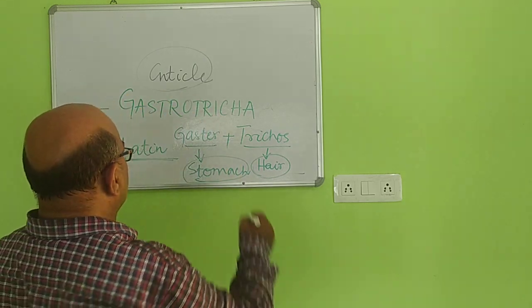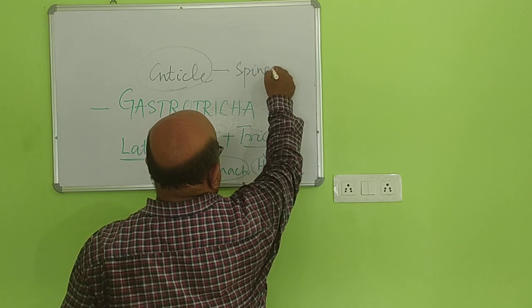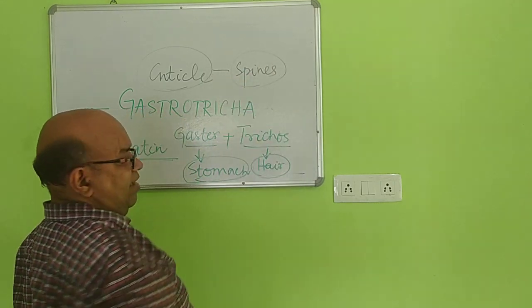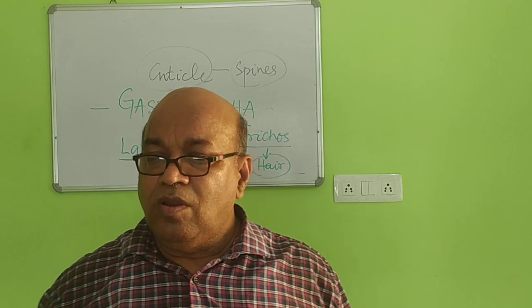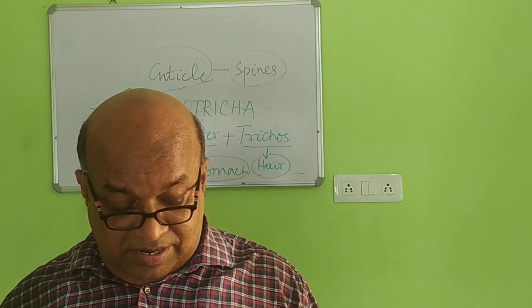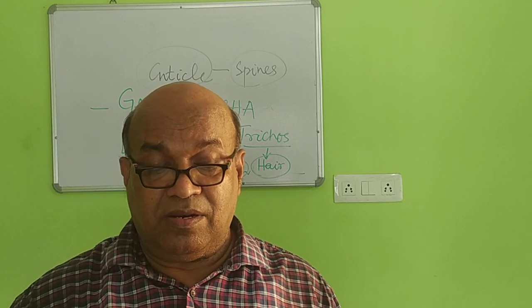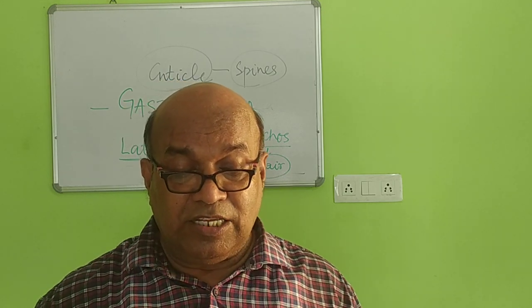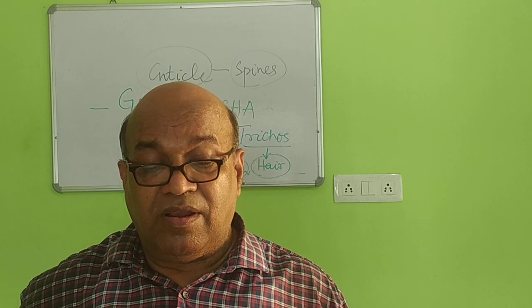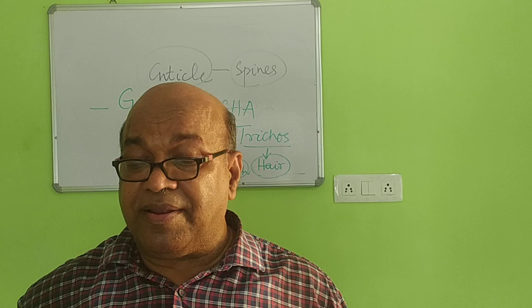You must notice some spines on that cuticle. Corona is absent, but the corona is present in Rotifera, as the ciliarides or wheel organ.